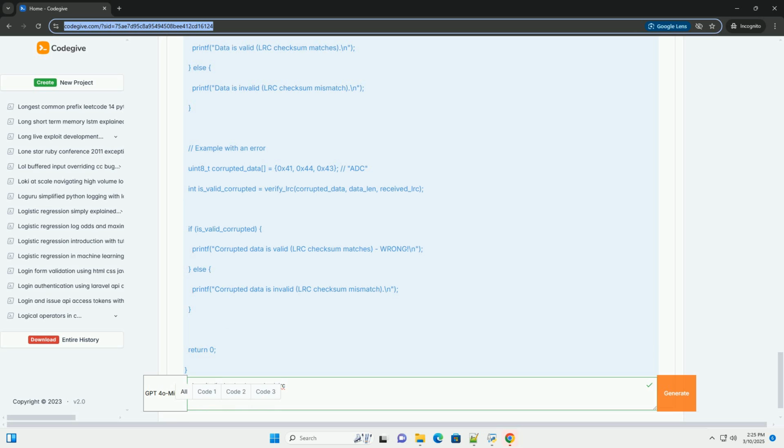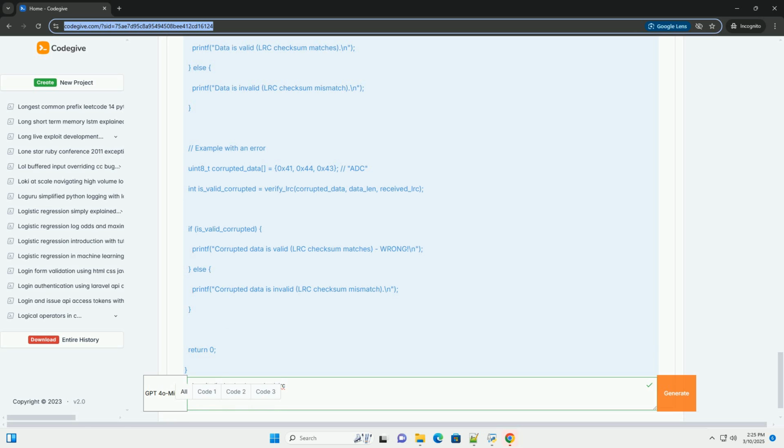Receiver side. 1. Received data: ABC and checksum 0x40. 2. Recalculation: the receiver performs the same XOR operations on ABC. Checksum equals 0x00 XOR 0x41, which equals 0x41.